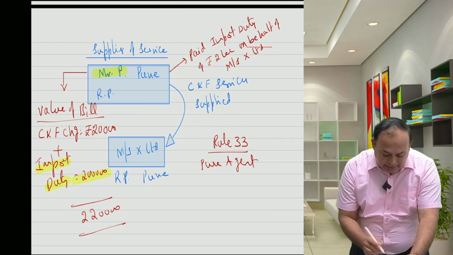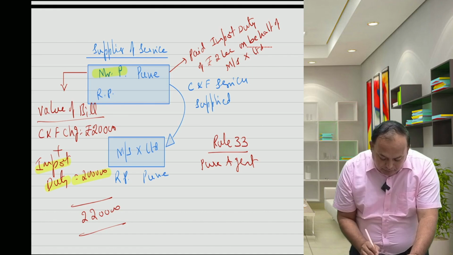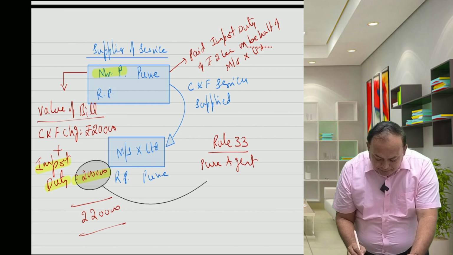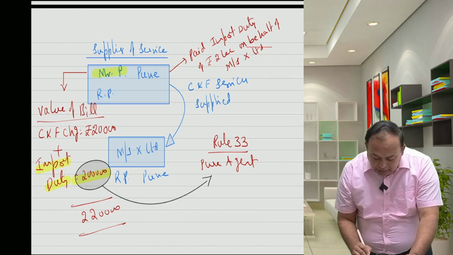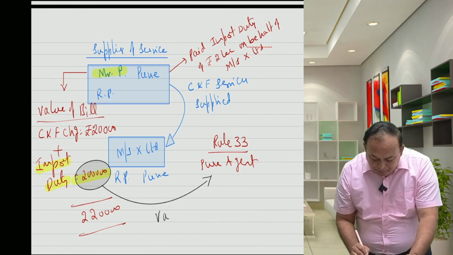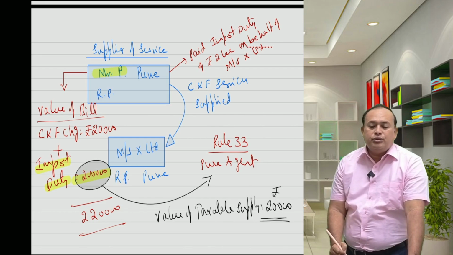Import duty of 2 lakhs is nothing but pure agent expenditure. Resultantly, the value of taxable supply in the given case is rupees 20,000 only, not 2,20,000.